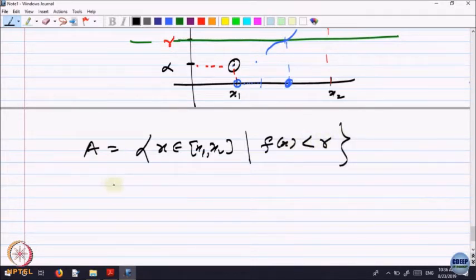Because note x1 belongs to A, right? Because the value at x1 is alpha. So, A is not empty. I am trying to look at the largest value. I have to ensure the largest value exists. So, how to ensure the largest value exists?